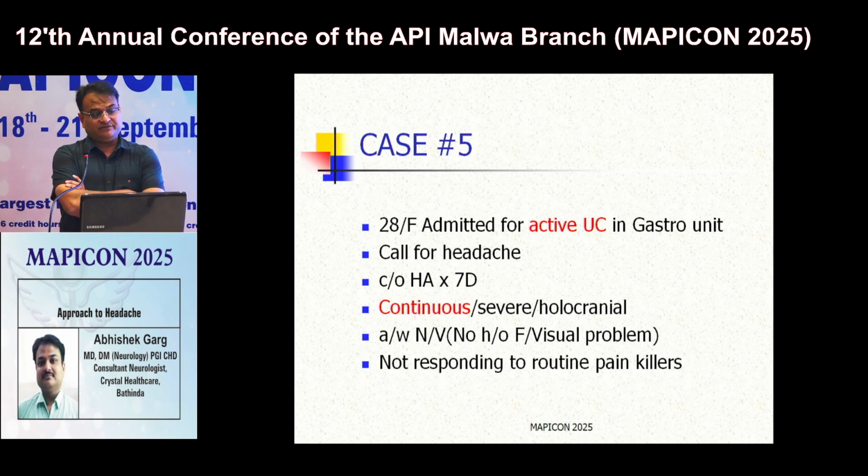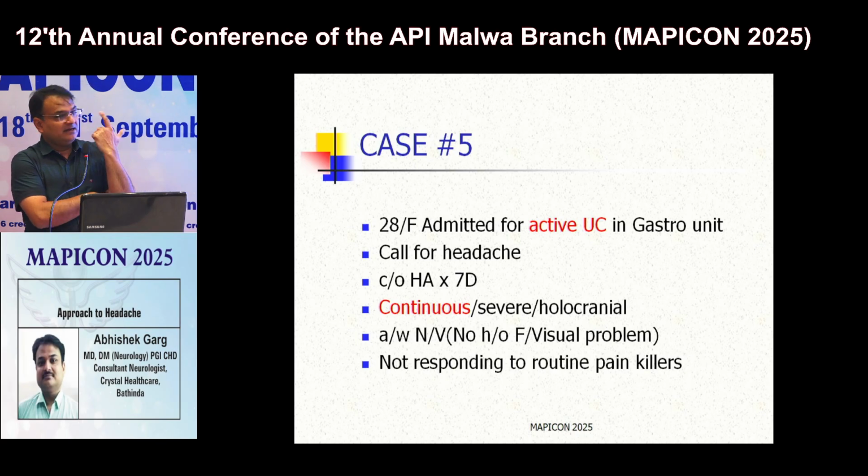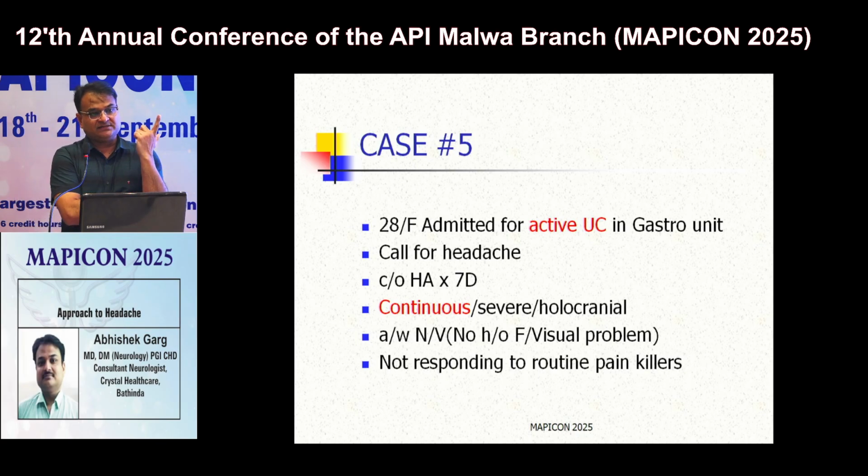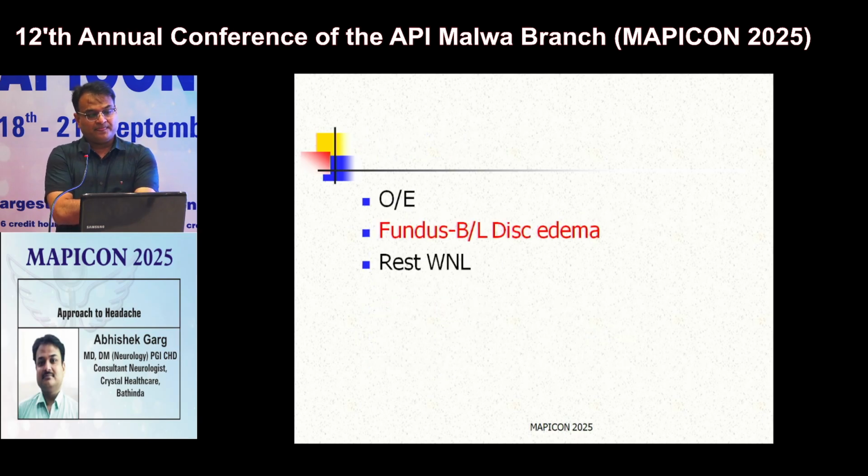and it was associated with nausea and vomiting. That headache was not responding to routine painkillers. So here two red flags are there: history of active ulcerative colitis, any underlying systemic disorder, and second is new onset continuous headache. So there are two red flags. On examination, fundus showed papilloedema and rest of the neurological examination was normal.